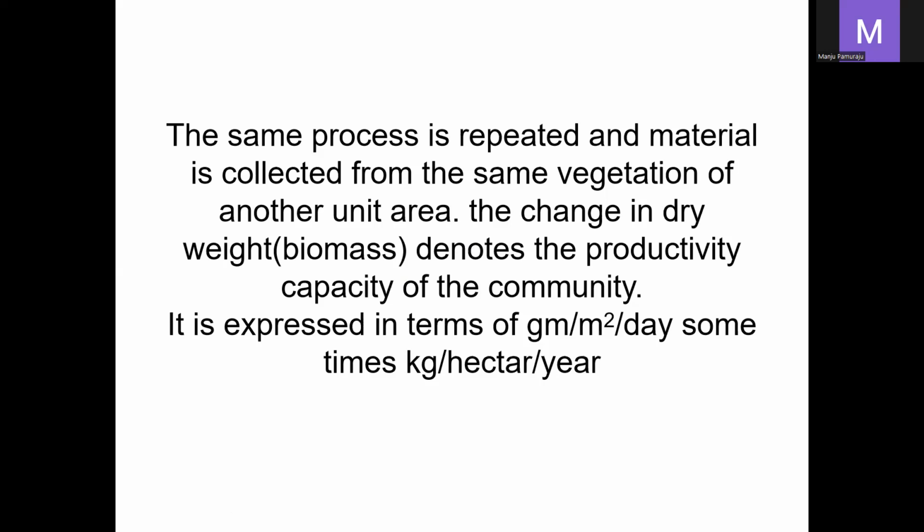So we measure the weight. The change in dry weight, that is, biomass, denotes the productivity capacity of the community. The difference in these two weights gives the productivity capacity of the community. It is expressed in grams per meter square per day, or sometimes kg per hectare per year. Generally, productivity is expressed in grams per meter square per day.